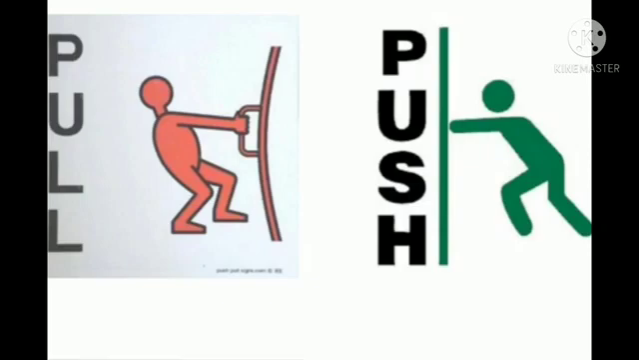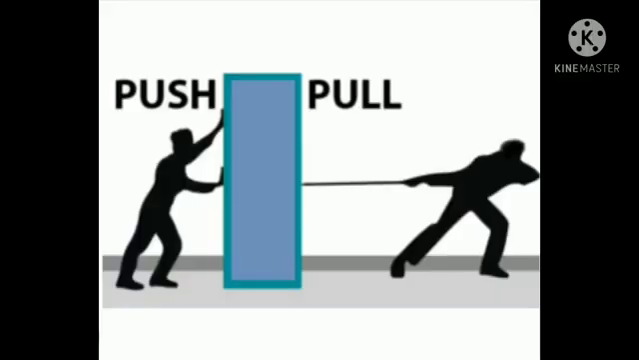What happens when we push and pull things, children? What happens when we pull or push things? See here, if you push, the thing is moving away from you. And when you are pulling, see that boy, he is pulling towards himself. So what happens here? When we push, it moves away. And when we pull, it brings the thing closer to us.